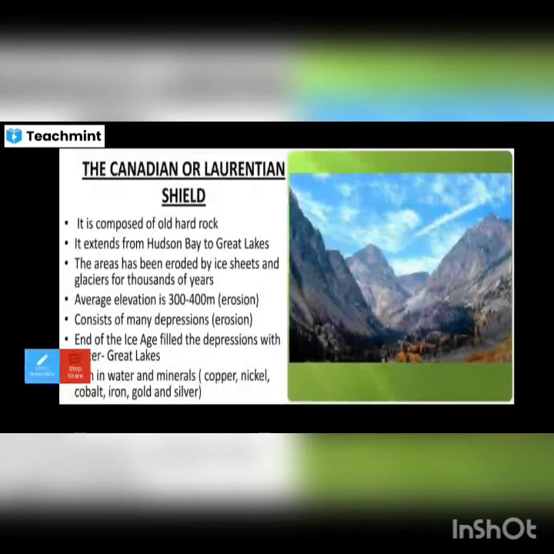The physical divisions of North America. First of all, we'll see the Canadian Shield or Laurentian Shield. It is composed of old hard rock, you can see in the picture. It extends from Hudson Bay to Great Lakes.